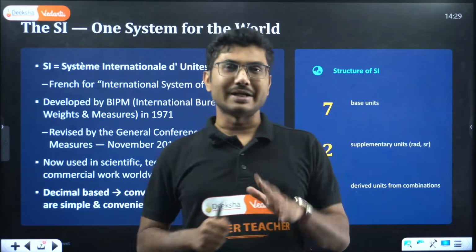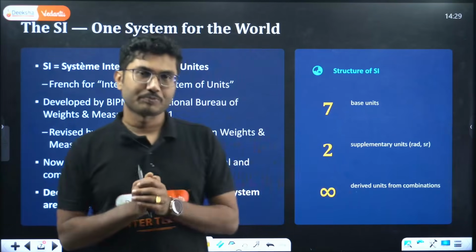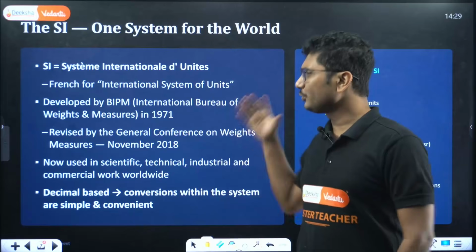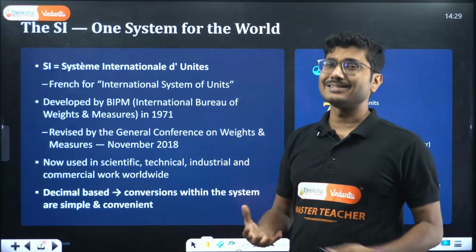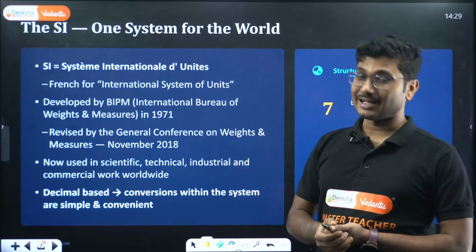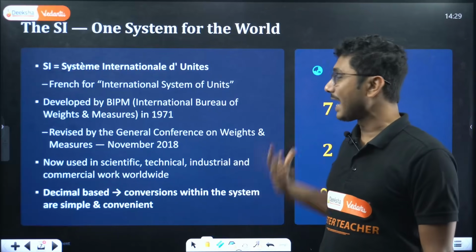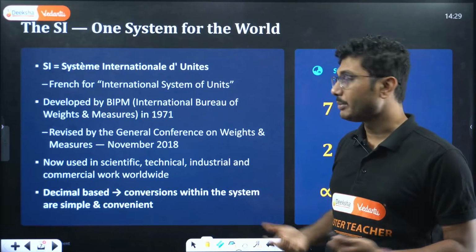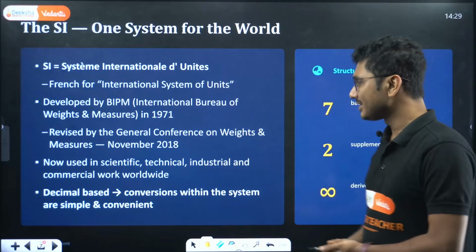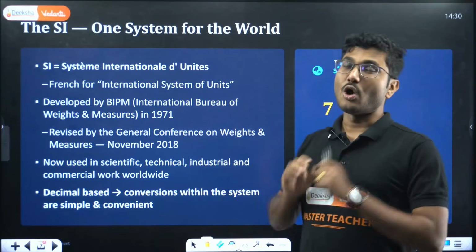That is very critical and difficult. These are all historical aspects, but very interesting. That's why they changed the standards with respect to which they now measure length, etc. That standard change happened in 2018, which was a very big news. Now it is used in scientific, technical, industrial, and commercial work worldwide.